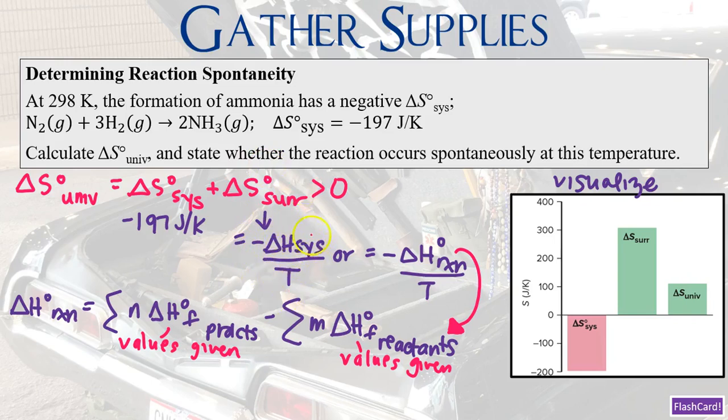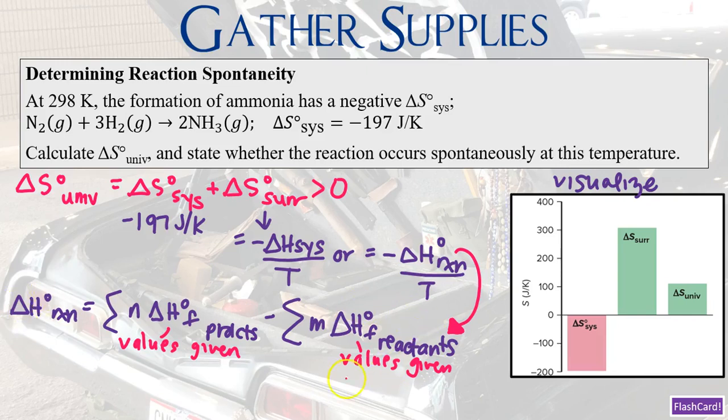And if we want to focus on enthalpy in its standard state, we can simply say negative delta H naught of the reaction divided by T. And if we want to solve for delta H naught of the reaction, then all we need to do is take the sum of the number of moles times the delta H naught of formation of the products and subtract the sum of the number of moles times the delta H naught of formation of the reactants. And these values will always be given to you either in the table or just be given to you in the actual problem itself.